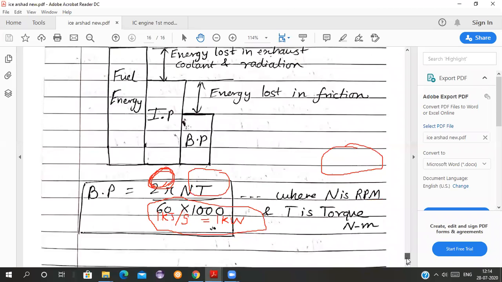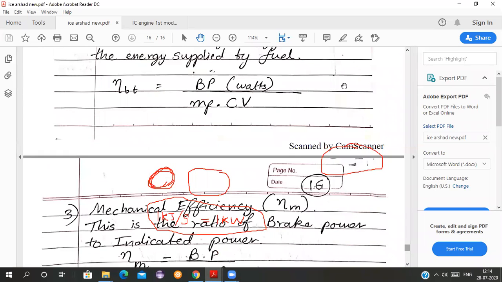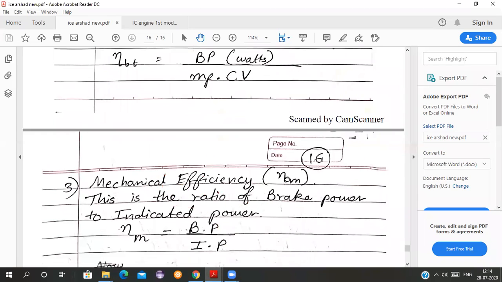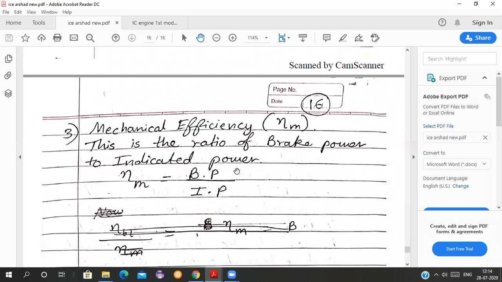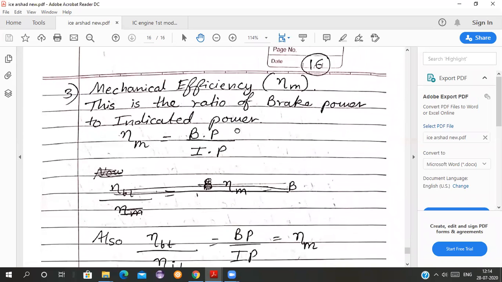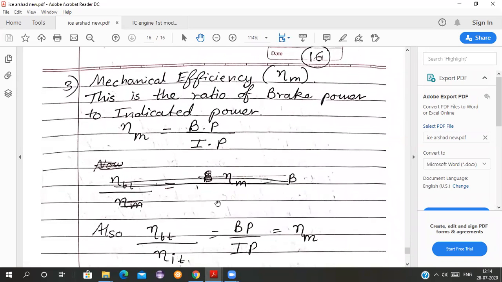I will show you some other simple things. When I talk about mechanical efficiency, all of you can see this, students. What is mechanical efficiency? It is the ratio of brake power to indicated power.